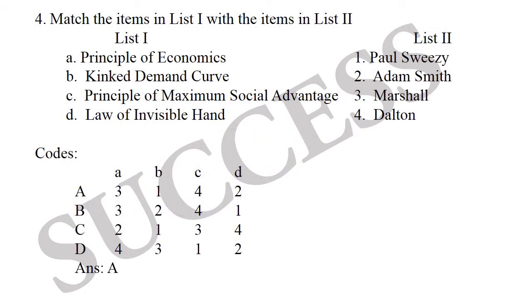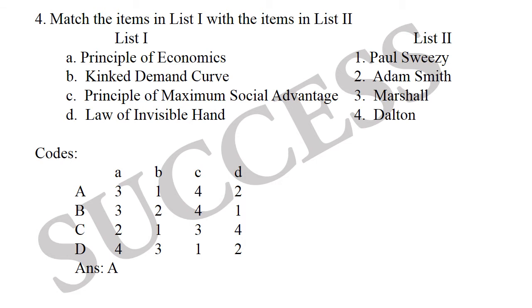Fourth question, match the items in list 1 with the items in list 2. List 1: principle of economics, kinked demand curve, principle of maximum social advantage, law of invisible hand. List 2: Paul Sweezy, Adam Smith, Marshall, Dalton. The first one is principle of economics.